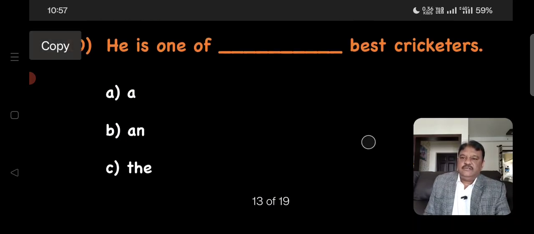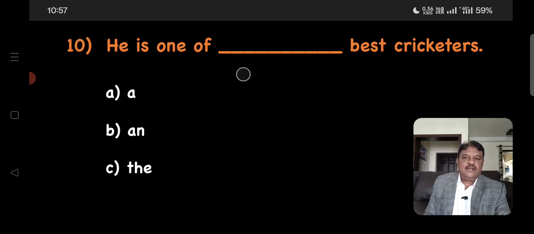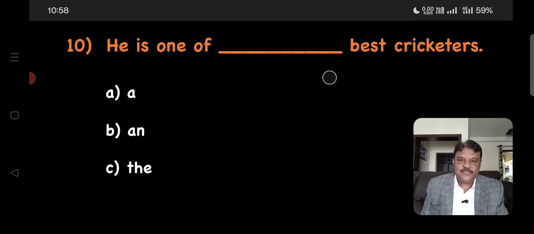Question number 10. He is one of dash best cricketers. There are a group of best cricketers and this person, he is one of them. Okay, meaning he is also one of the best cricketers, right?